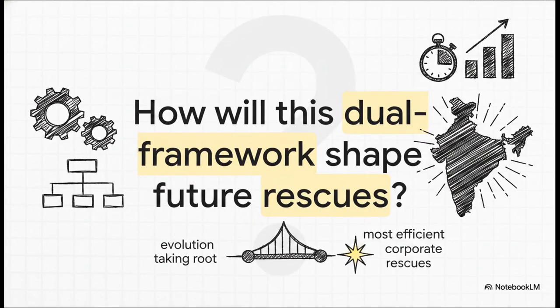And that brings us to the end of today's explainer. But before we wrap up, I want to leave you with a final, provocative thought to really chew on. As this agile, fast-tracked CIIRP mechanism takes root right alongside our trusted CIRP framework, how significantly will this elevate India's global standing in resolving corporate debt? Could this dual framework literally be the catalyst that makes Indian corporate rescues the most efficient in the entire world?